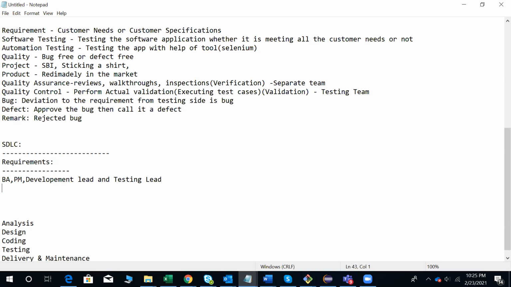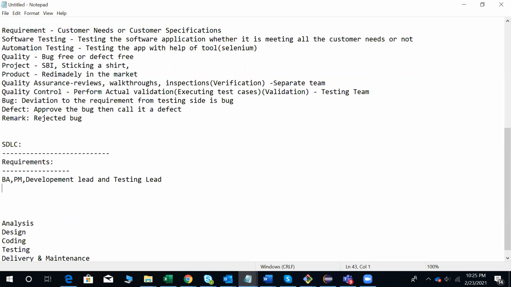Business analyst, project manager, development lead, and testing lead, they all will go to the client location to gather the requirements. Business analyst's job is to gather each and everything and put it into a proper document, and share it with all the teams. Project manager is the boss for the entire project for both development and testing.